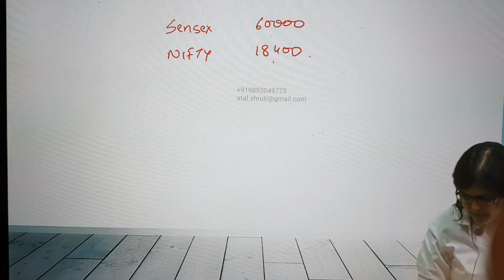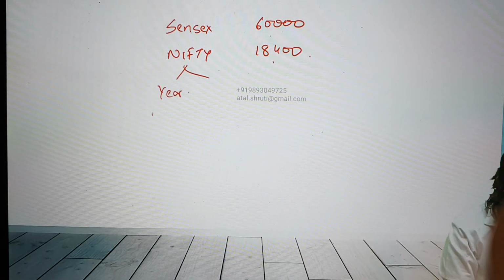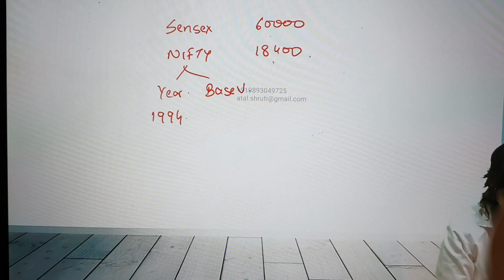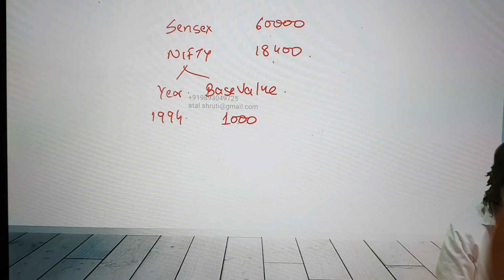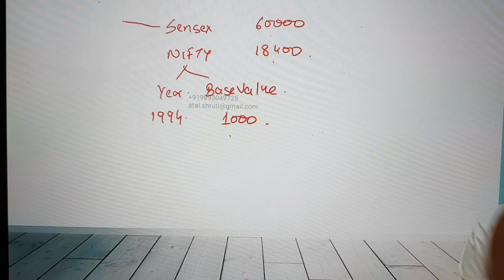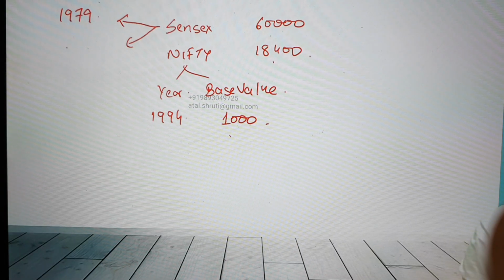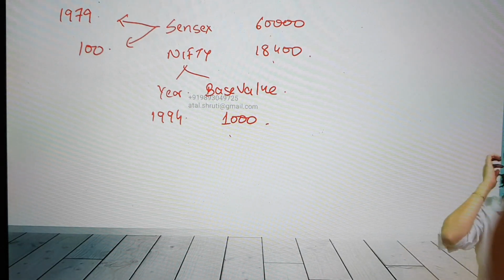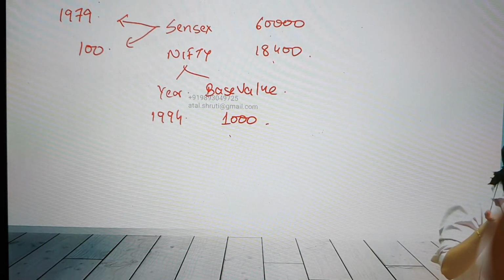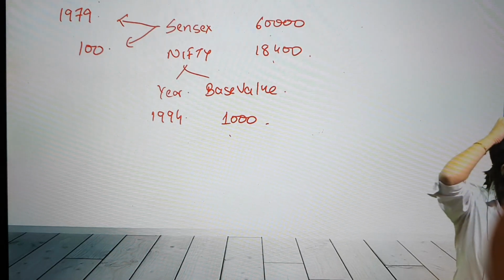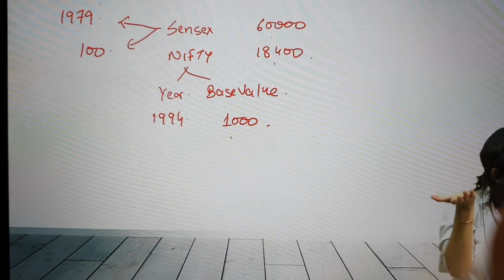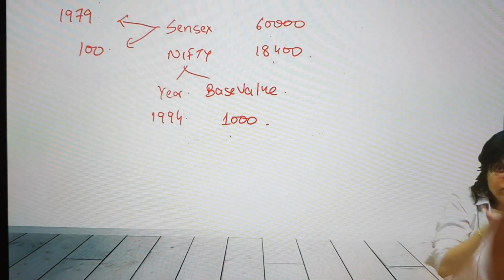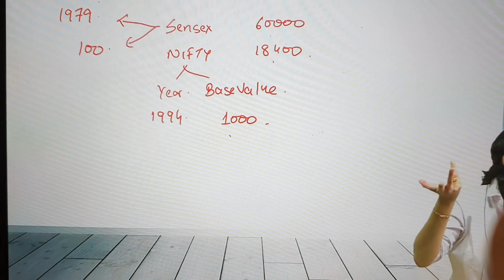Nifty's base year is also different, which is 1994. And the base value was 1,000 if I'm not mistaken. If you can check, someone. 1,000 or 100? 1,000. Sensex was 100, and 1979 was the base year. The base itself is different, the year itself is different. So the calculation has started, the base has started from 1979. And please tell me, if 100 is the base, the multiplier is much more. For Nifty the base itself is 1,000. Ten times the base is bigger. And plus it started in 94, starting later.